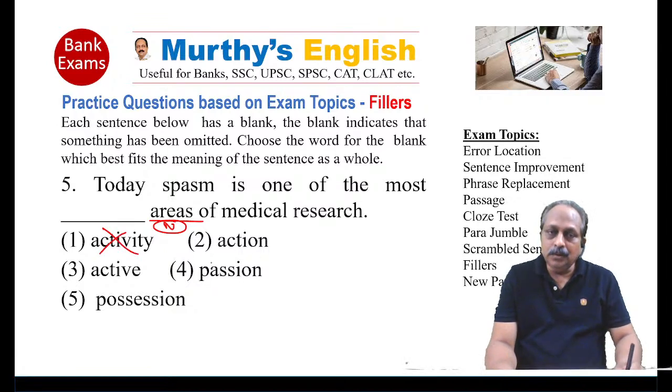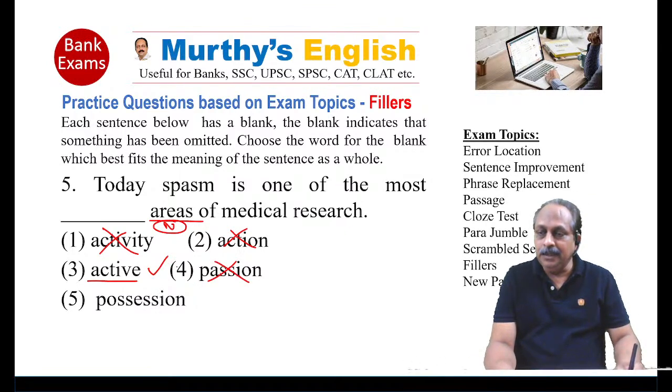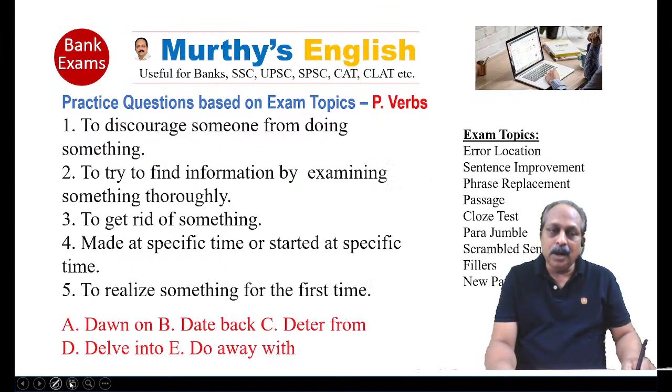Activity, noun. Action, noun. Active person, dynamic person. Prudence means wise, clever, being cautious, to have wisdom. Only one adjective, passionate, adjective form. Answer is active areas, based on grammar knowledge.